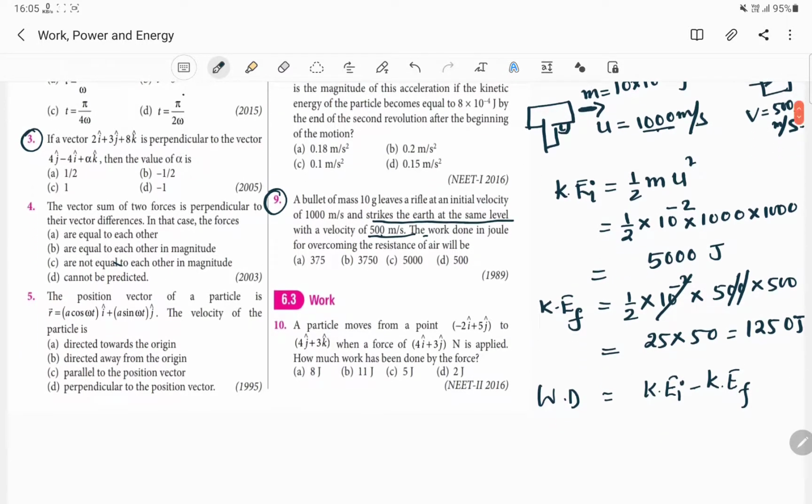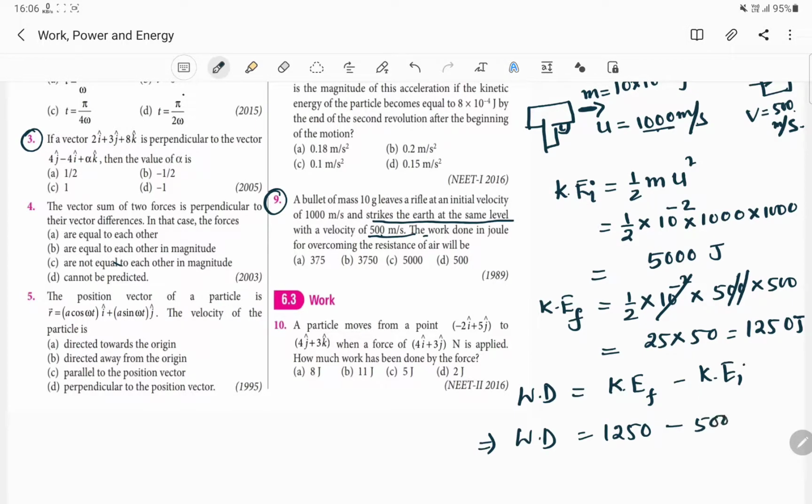Why? Because if you do not change the order, you will get the answer to be negative. And just remember that negative sign will simply give us the idea of resistive nature. We just apply this: work done equal to kinetic energy final minus kinetic energy initial. That's very simple here. And work done required will be: final kinetic energy 1250 minus initial kinetic energy 5000.